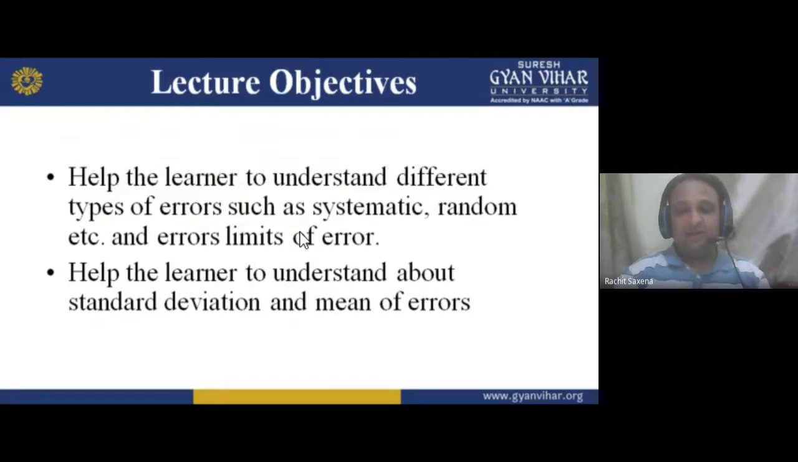So limit of errors, random errors, systematic errors. And why do we use standard deviation? Because in statistical theory, if we want to calculate so many measurements, then we have so many formulas, functions and methods with us, and you have to follow these methods. So this helps the learner to understand standard deviation and the mean of error.